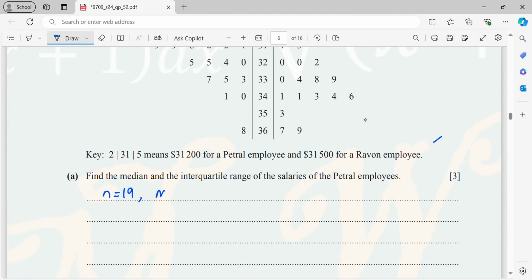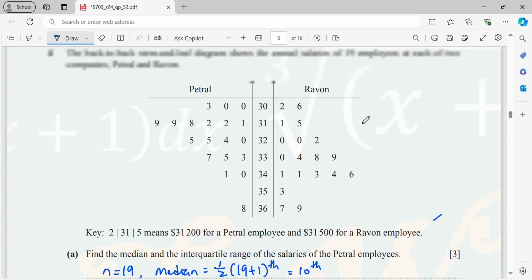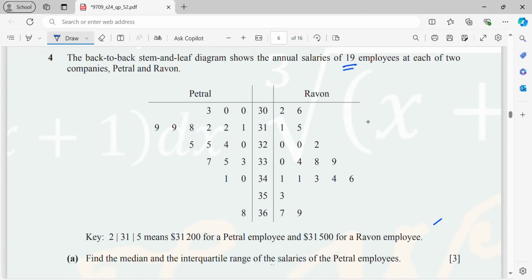Median is half of the 19 plus 1. Okay, so this is going to be 20 over 2. That is data number 10. Now for data number 10, Petra. So label here. This is 1, 2, 3, 4, 5, 6, 7, 8, 9. This is data number 10.